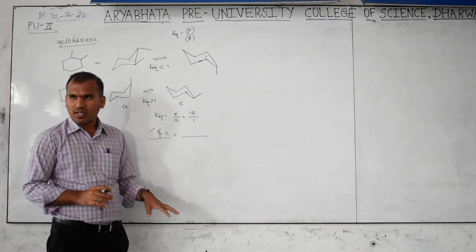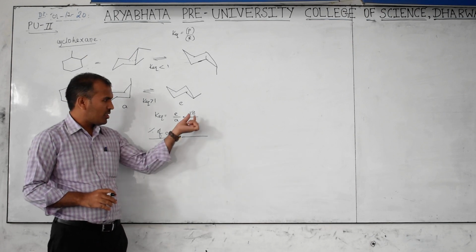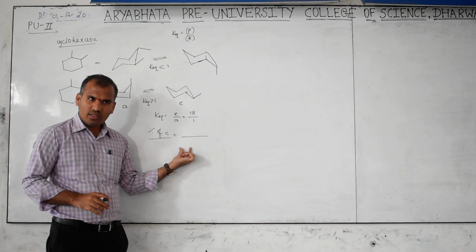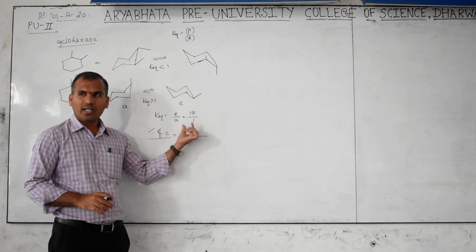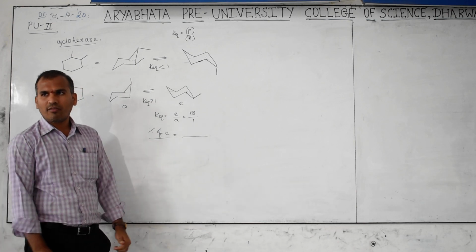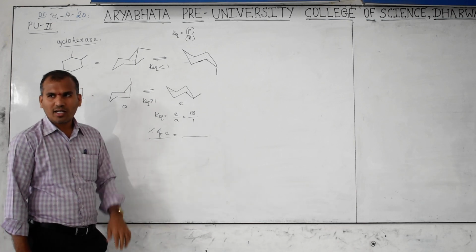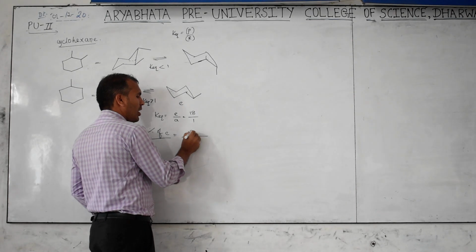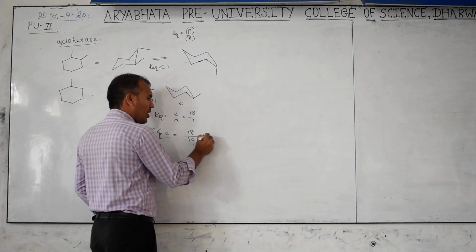Obtained mass by total mass. Here equatorial obtained how much? Then total how much? 19. 18 by 19 into 100. That is the percentage of equatorial. Calculate and tell how much that is. 18 by 19 into 100.